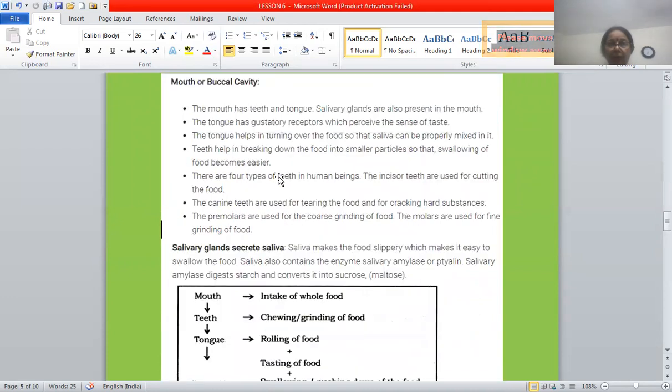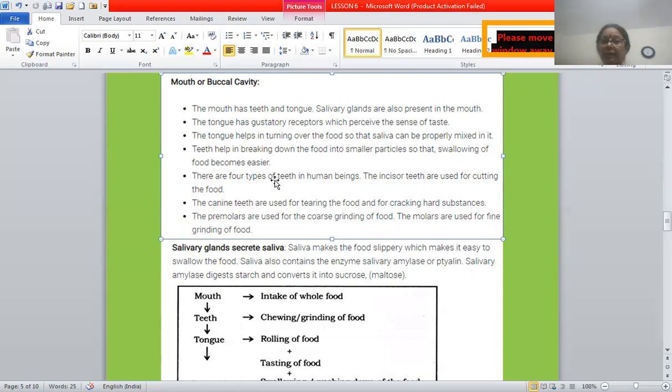Okay, I've told you the mouth has teeth and tongue. Salivary glands are also present in the mouth. The tongue has gustatory receptors which perceive the sense of taste, meaning all the taste buds are present on the tongue. The tongue helps in turning over the food so that saliva can be properly mixed in it. Teeth help in breaking down the food into smaller particles so that swallowing of food becomes easier.